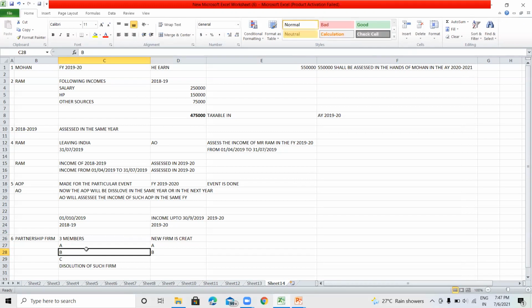In this situation, it will be considered that the old firm's business is properly discontinued. It is closed.